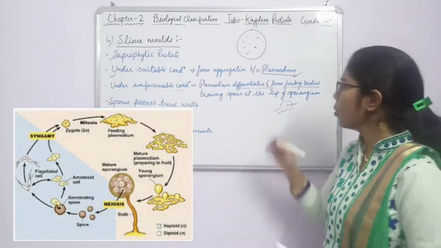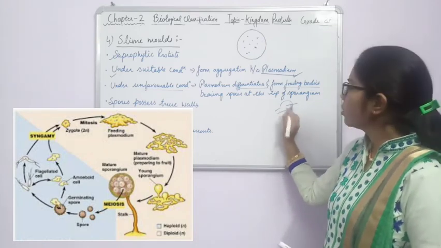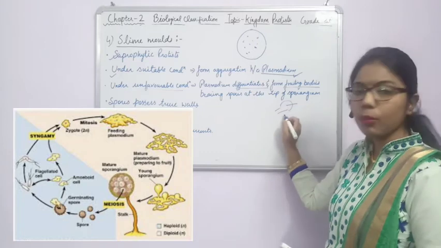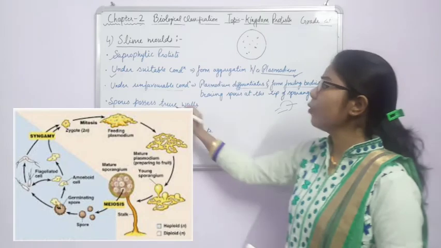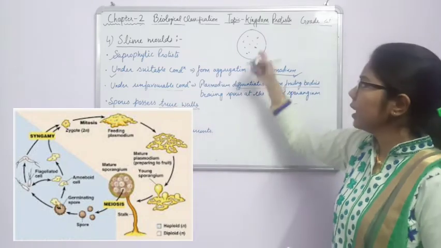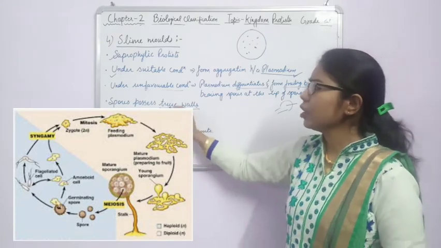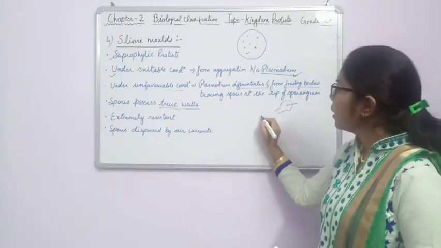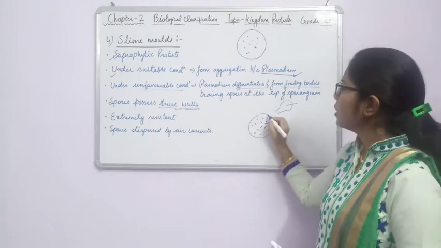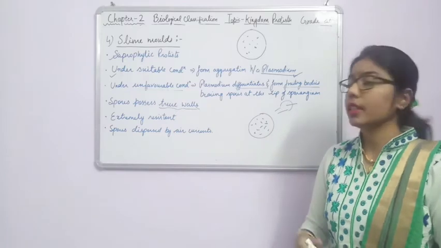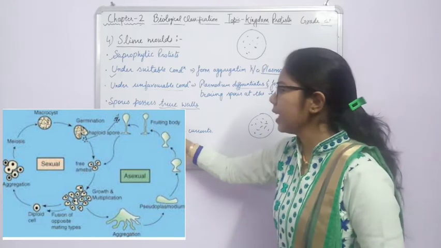They have spores, and these spores are present at the tip of the sporangium. For example, it is a sporangium, so at the tip of the sporangium spores are present, and these spores have a true wall. As I have said, in the initial stage they don't have any cell wall, so in unfavorable conditions it will form a cell wall inside which spores are present. Why? Because in adverse conditions it is required that this structure should be resistant. That's why we say they are extremely resistant.